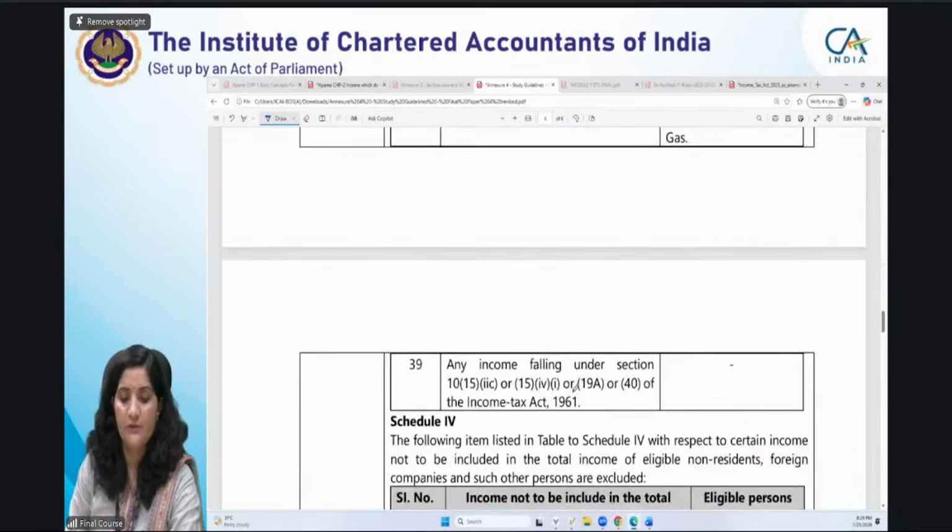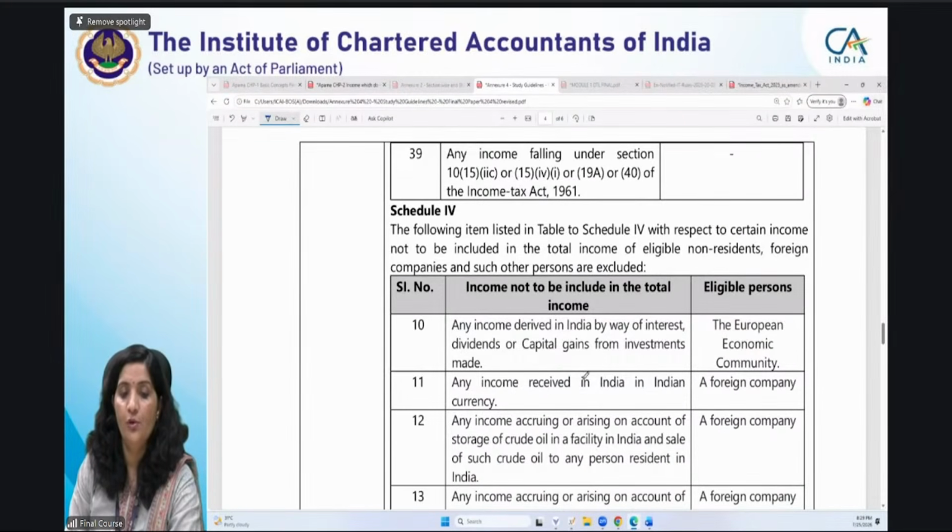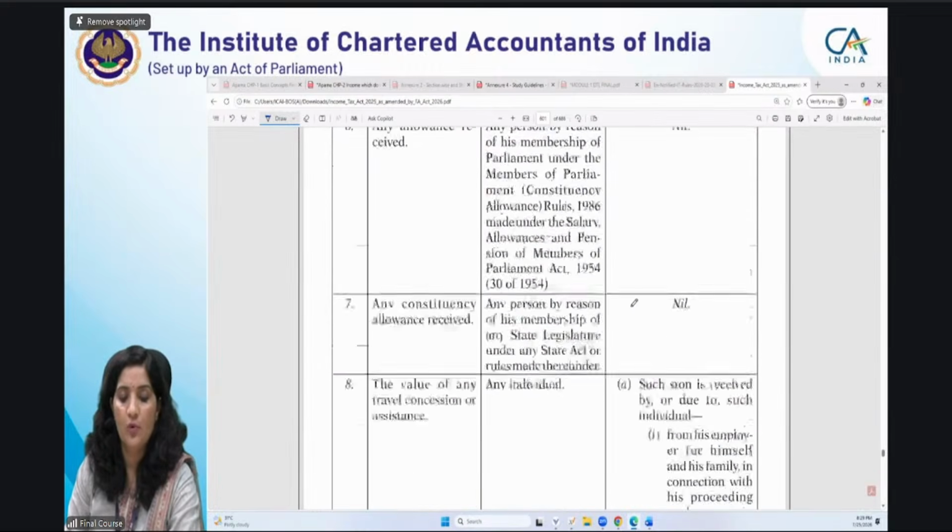Right? This is schedule 3. Then we have schedule 4. What is the schedule 4? Let's see what is the schedule 4. Relates to what?